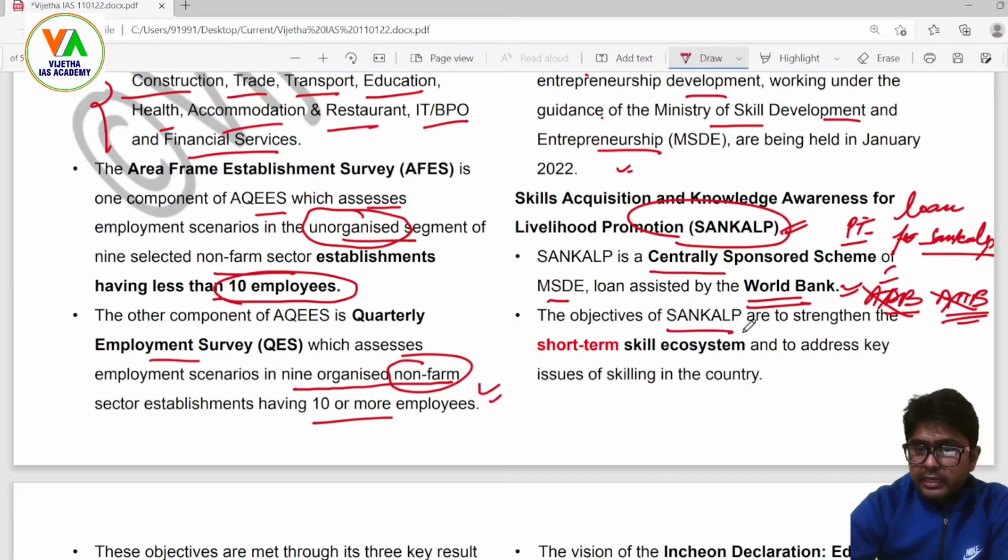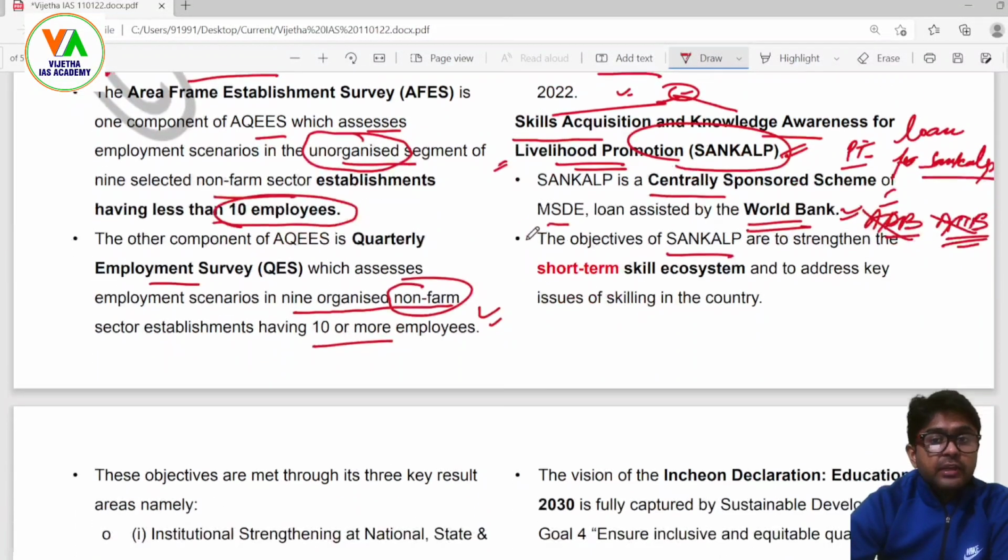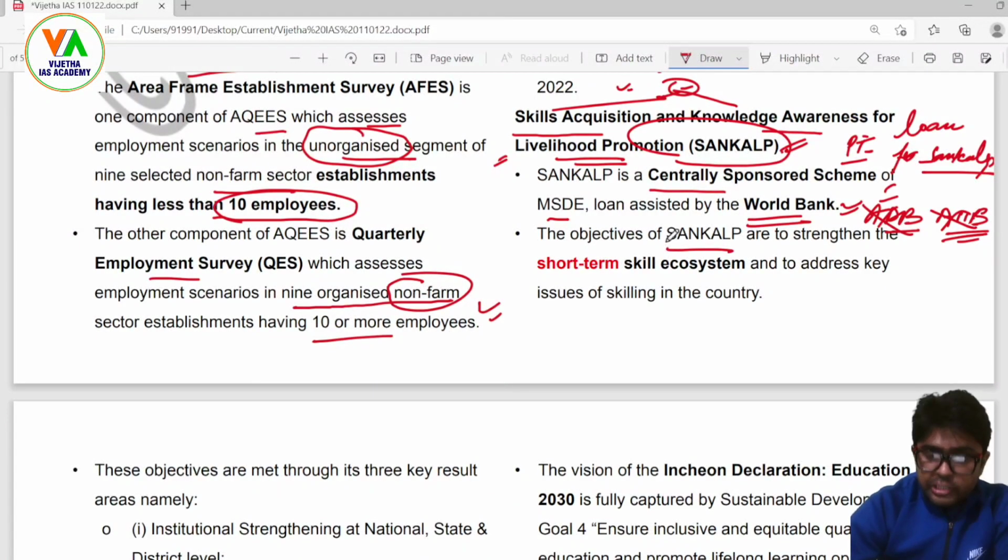The objective of Sankalp, let's find out the objective in the name itself. Skills Acquisition and Knowledge Awareness for Livelihood Promotion. That means you are making the youth capable and competent so that they can take care of their livelihood arrangements, and that can be further developed. The objectives of Sankalp are to strengthen the short-term skill ecosystem and to address key issues of skilling in the country.